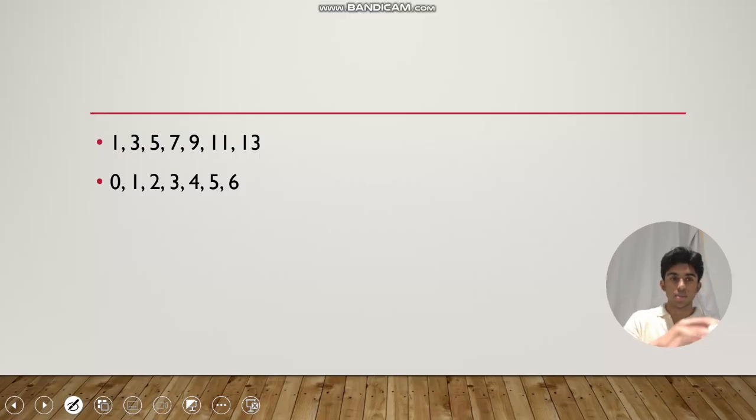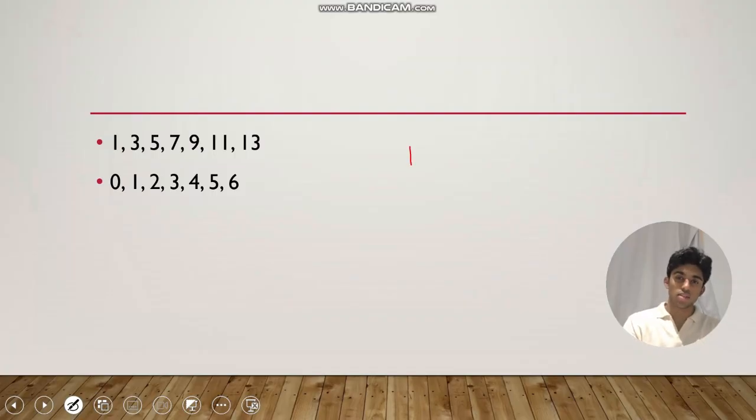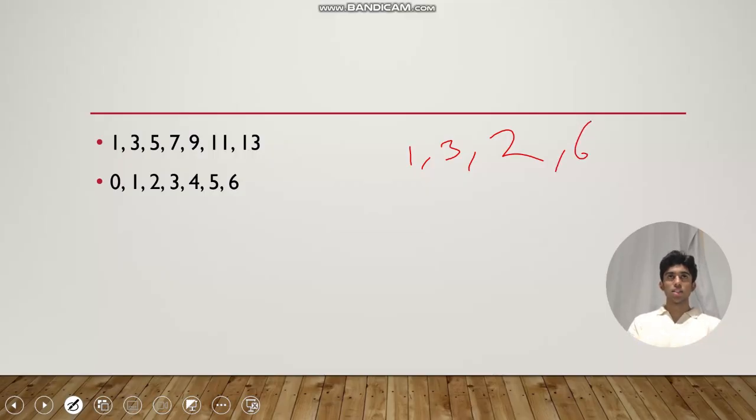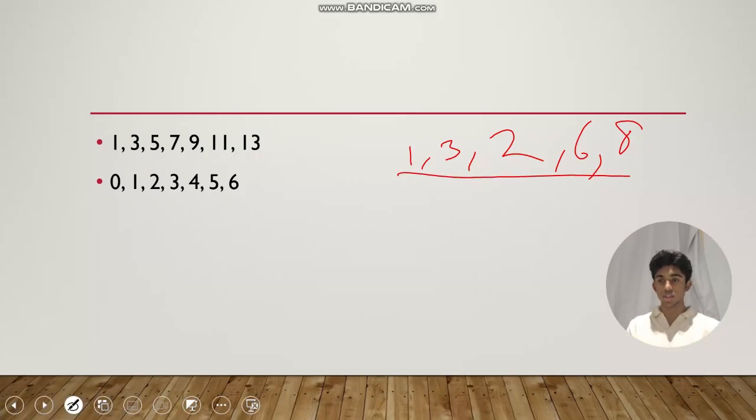So let's start by writing out what Matthew's sequence actually turns out to be. That's, as we said, 1, 3. The next one that would make the mean an integer would be 2. After that, it will be 6. After that, we add 3 to get 15, but 3 is taken, so we get 8, etc. And now, what we're going to do here is take this sequence of odd numbers, and if a term doesn't match up with Matthew's sequence, we change it.